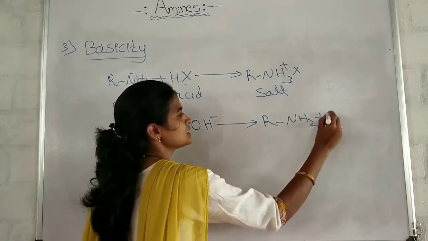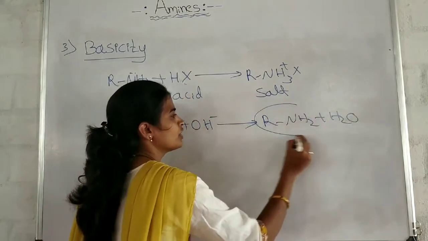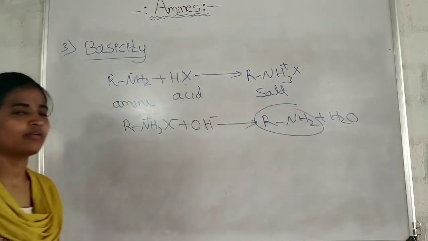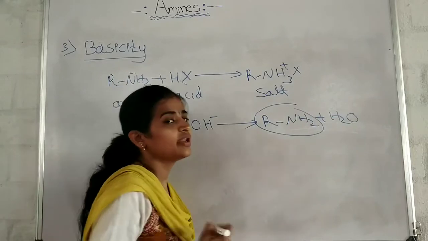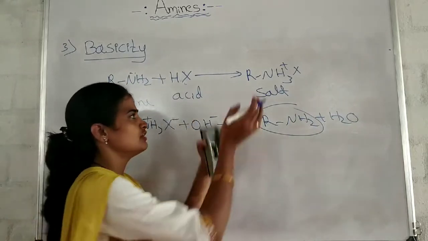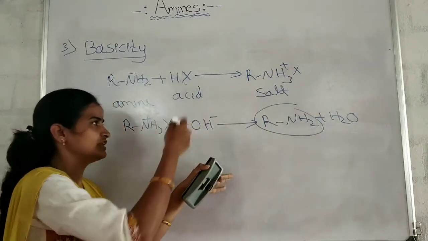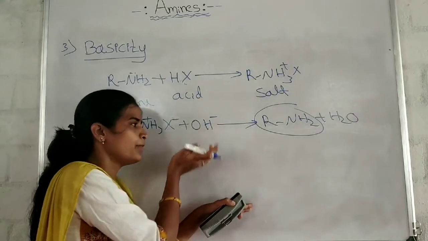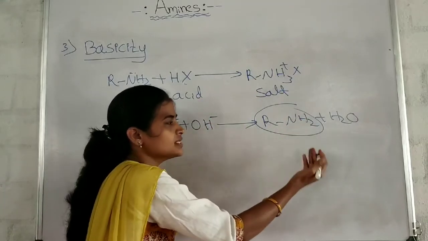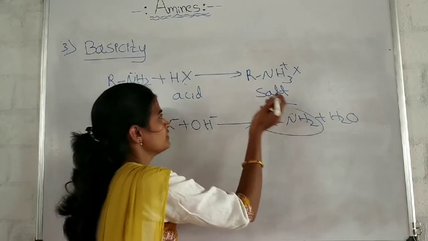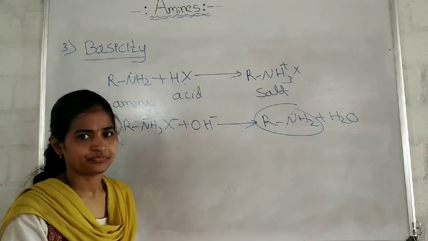We get RNH2 plus H2O. What did we get? We got the same amine that we used. This is called regeneration of amine. If the salt formed is treated with a base, the amine is regenerated. Means what we used, we got it again.